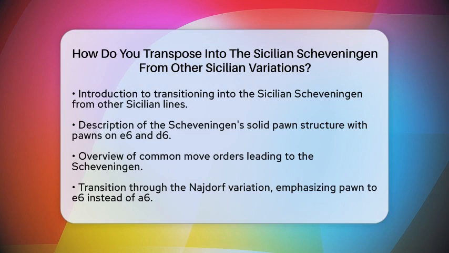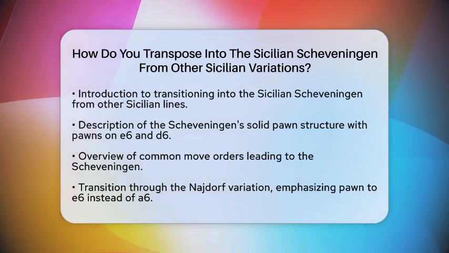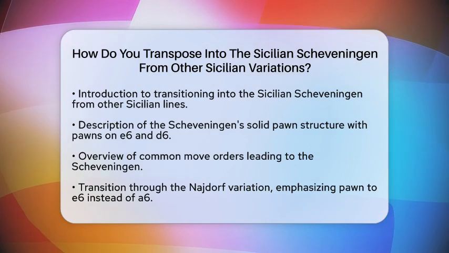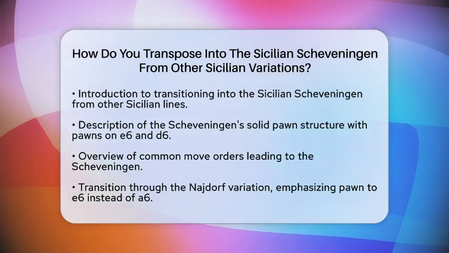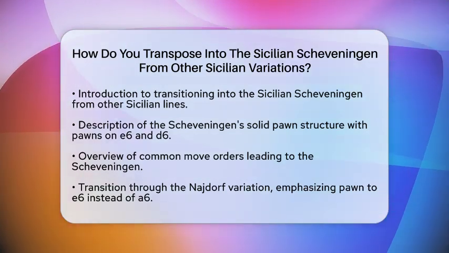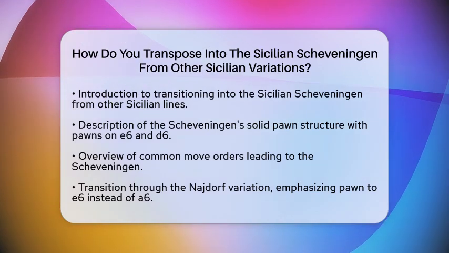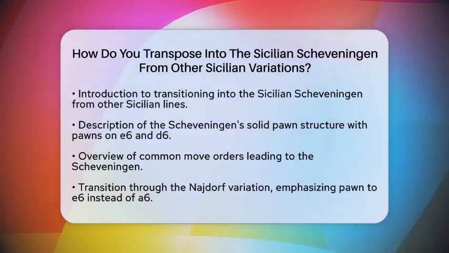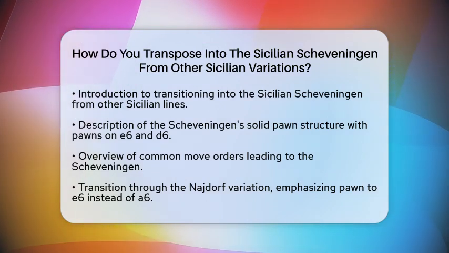The Sicilian Scheveningen is known for its solid pawn structure with pawns on e6 and d6, which allows for flexible piece play. Let's break down how to get there from various Sicilian variations. First, let's look at some common move orders that can lead you to the Scheveningen. One popular route is through the Najdorf variation.